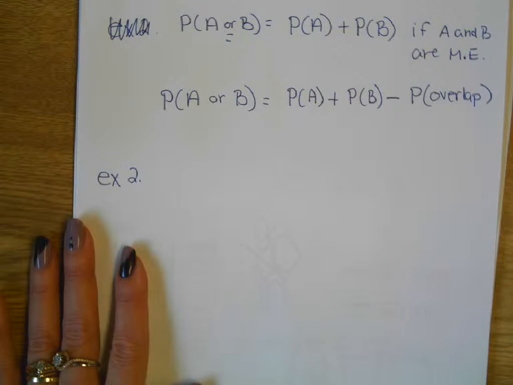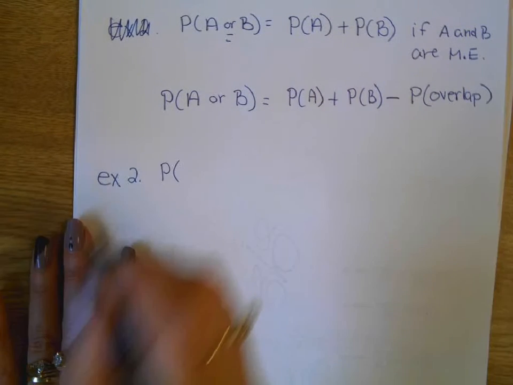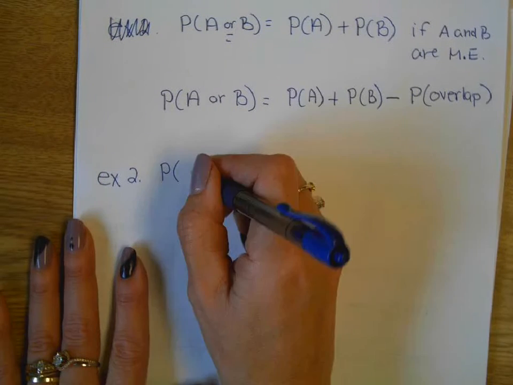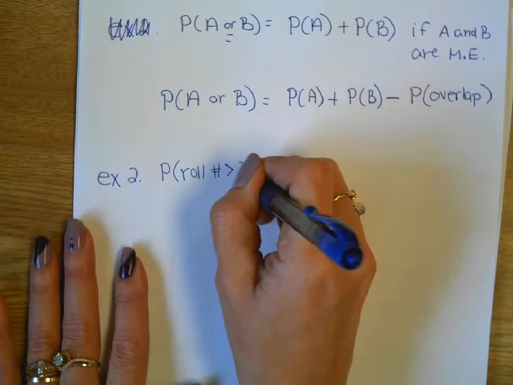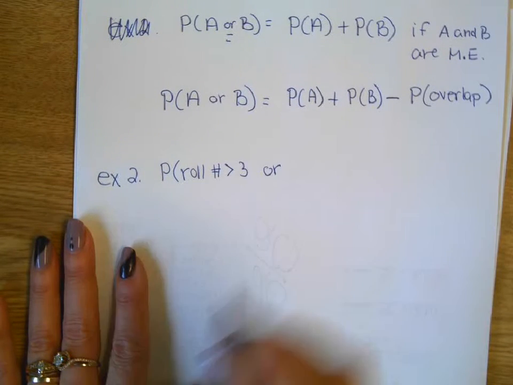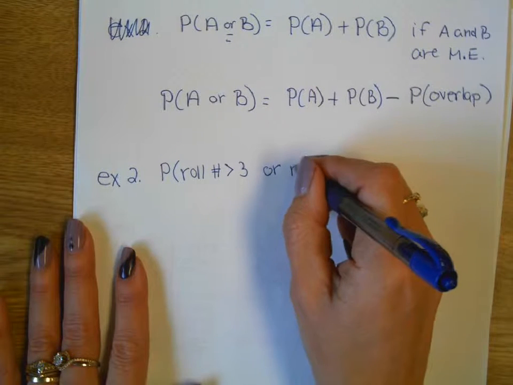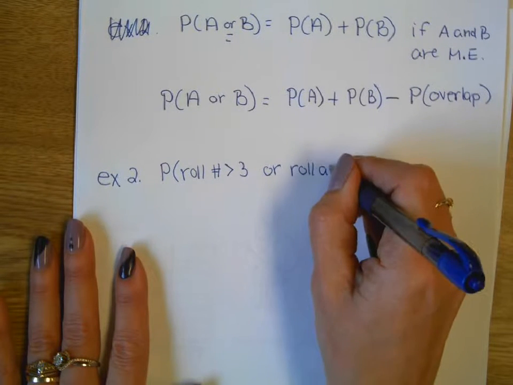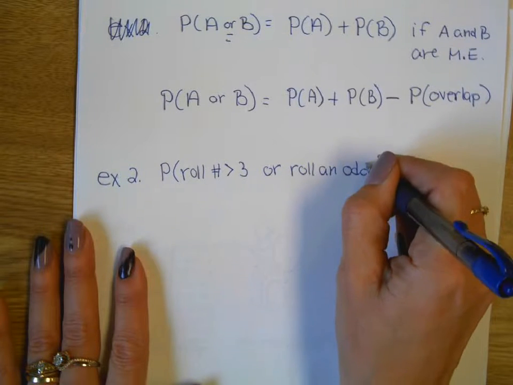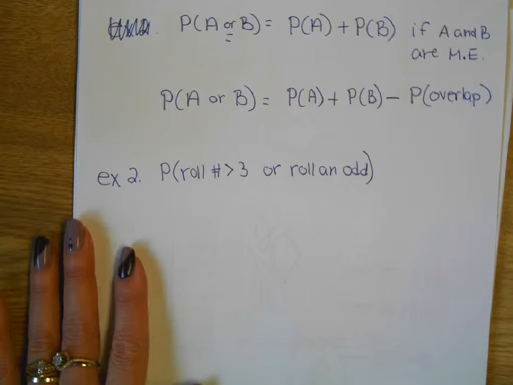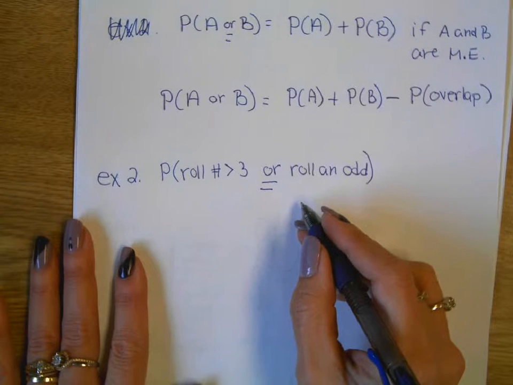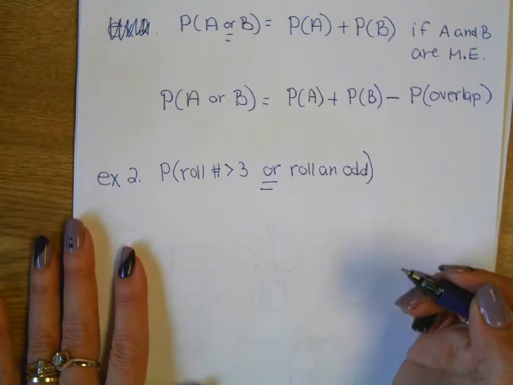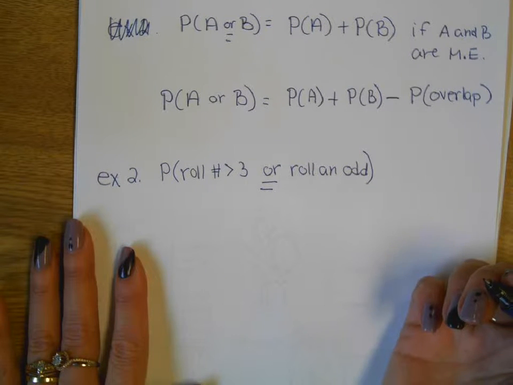Okay. What's the probability that you roll a number greater than 3, or you roll an odd? So, I see the word or. Or means add the two probabilities together, but then you have to subtract any overlap. That's the one thing you've got to remember.